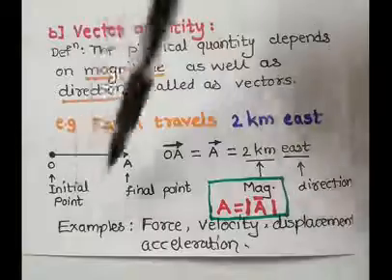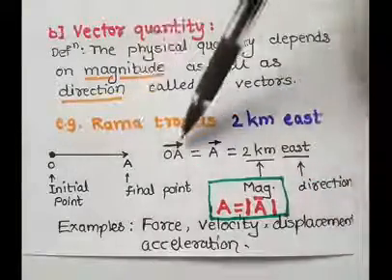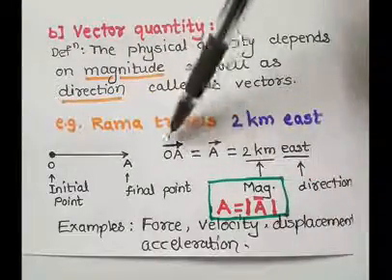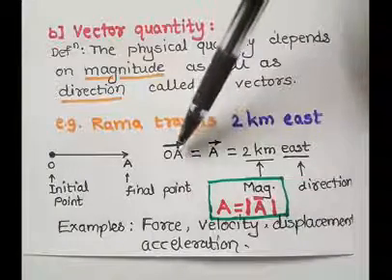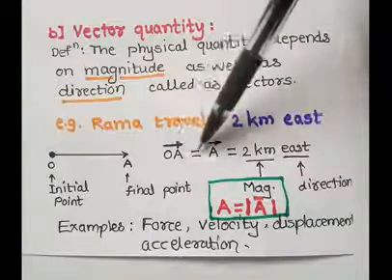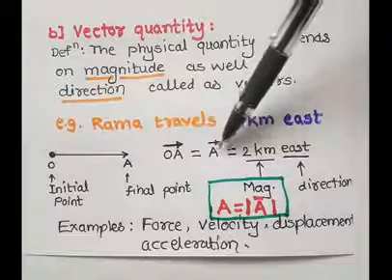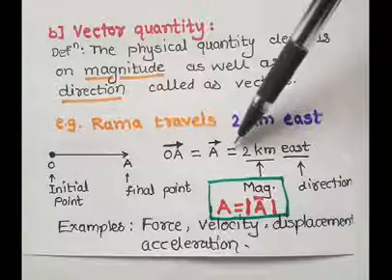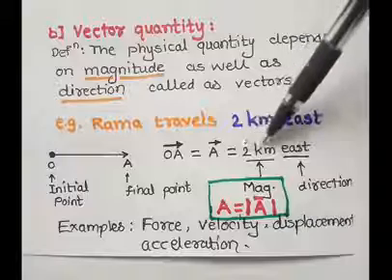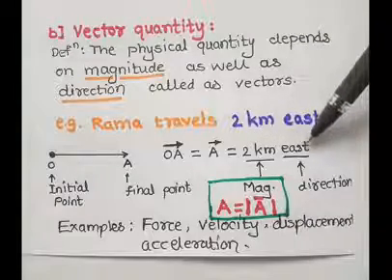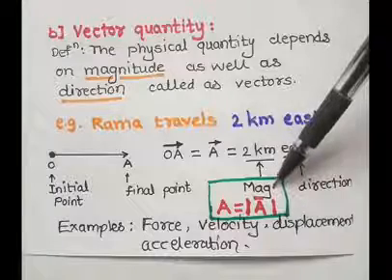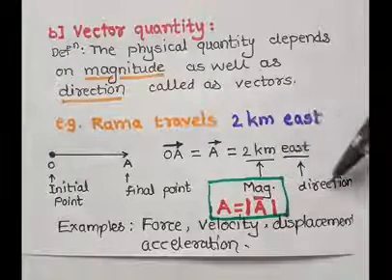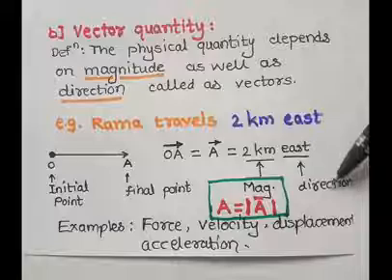Any vector in physics is denoted by OA bar, where the arrow is called bar. That is, OA bar is also equal to A bar, equal to 2 kilometers east, where 2 kilometers is the magnitude and east is the direction of the vector.